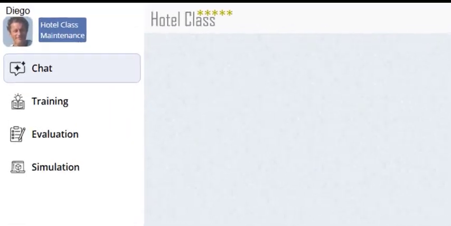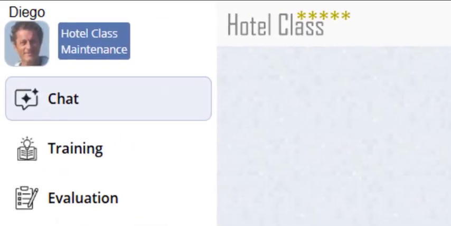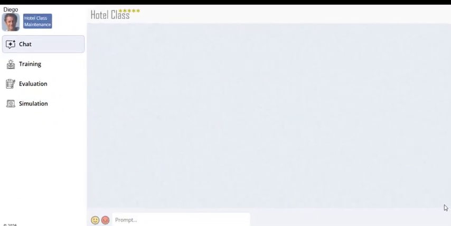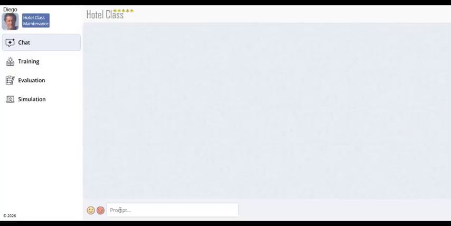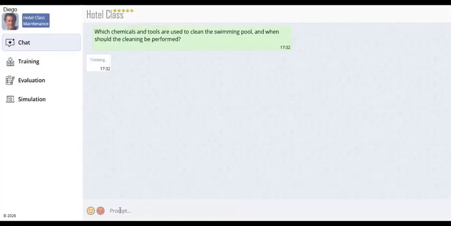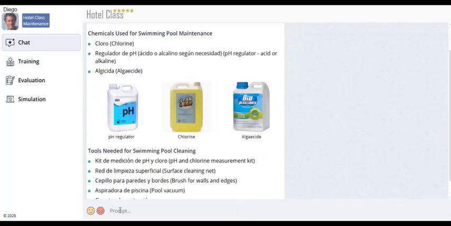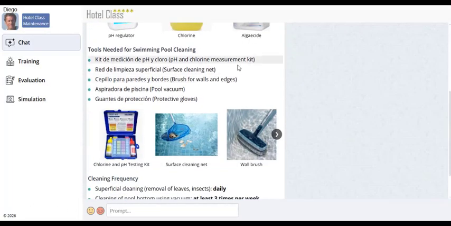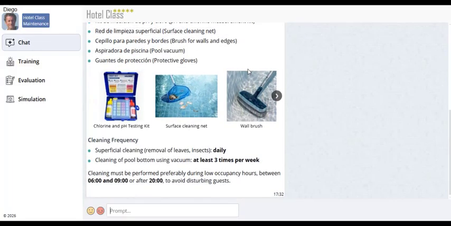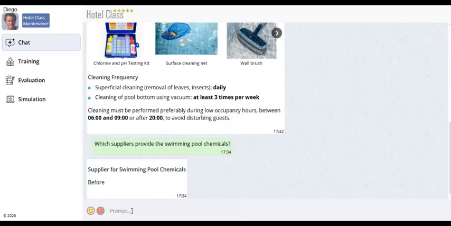Let's see how Diego, the person responsible for maintaining these 3 areas, can use the assistant to ask questions. Which chemicals and tools are used to clean the swimming pool, and when should the cleaning be performed? The response is not limited to text. It can also include images, videos, and other resources that make the response easier. Which suppliers provide the swimming pool chemicals?